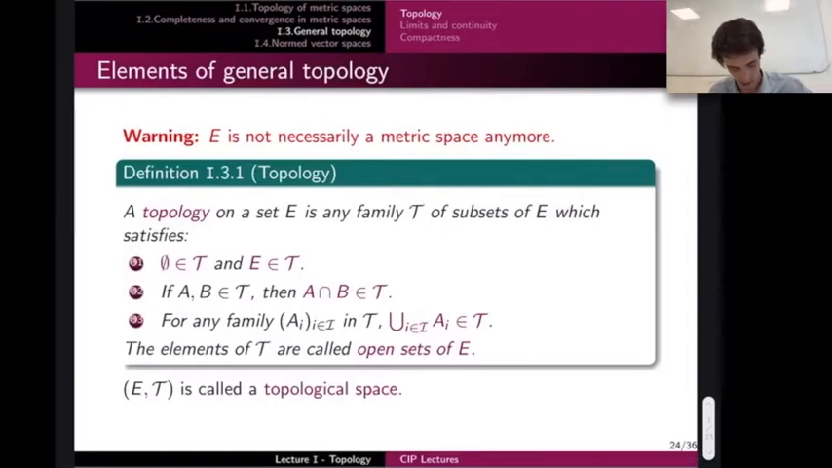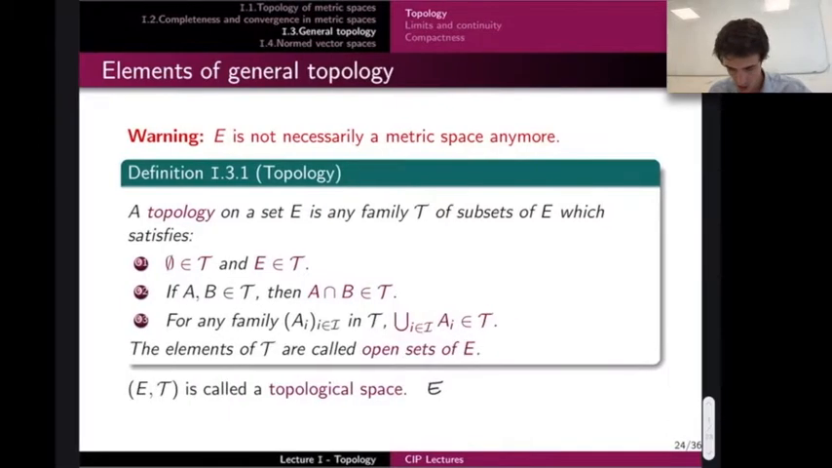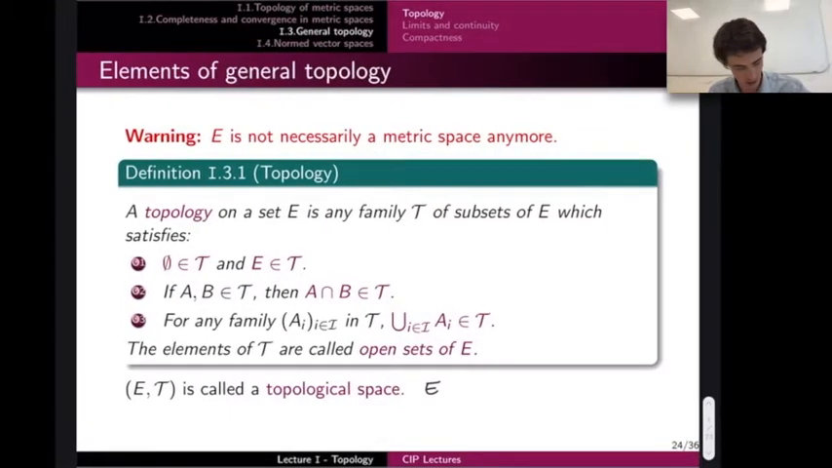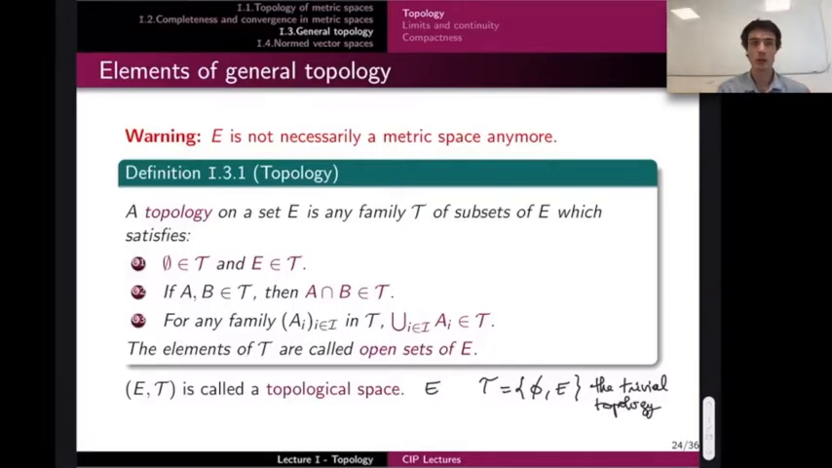So let E be any set. If I take T to be the set that contains the empty set and E, this is what we call the trivial topology. You can verify that T is a topology, and in that case the only open sets in E are the empty set and E itself. That's the first example.